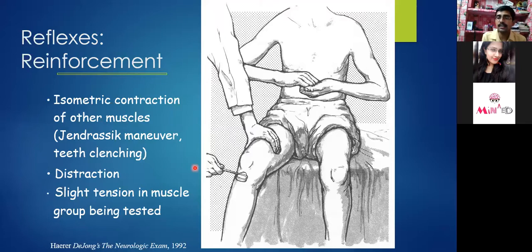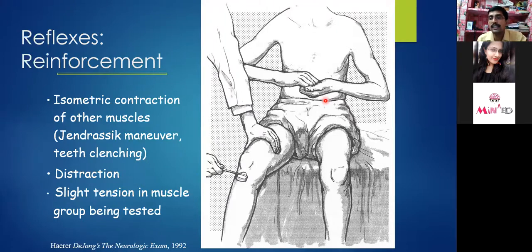Now, as you can see here in the image, the therapist is examining the knee reflex, the knee jerk. The patient is seated in the appropriate position for the knee jerk examination, sitting on the side with the legs hanging. The therapist instructs the patient to clench, make a fist, and pull the hands apart from each other. We can also ask the patient to do some other activity, like flexion and extension 5 to 10 times. So the patient will have a distraction from that particular contraction of the quadriceps.